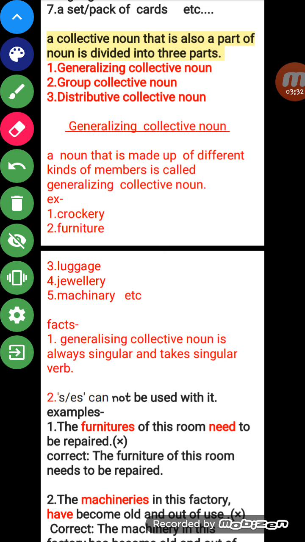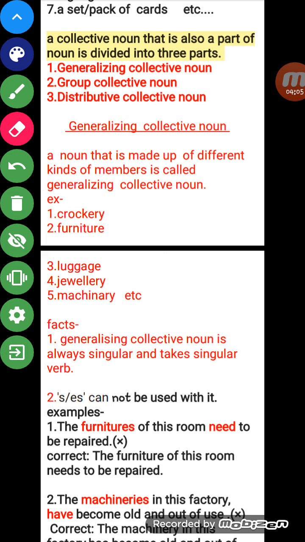So what is generalizing collective noun? We are going to discuss it. A generalizing collective noun is a noun that is made up of different kinds of members. We know that when we say collective noun, there must be a group or a collection.